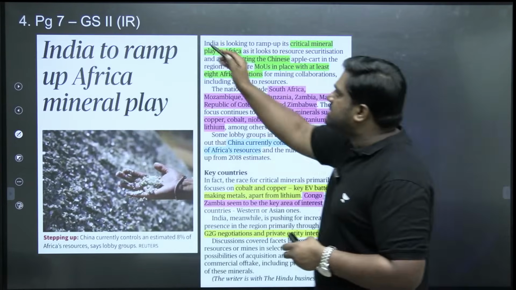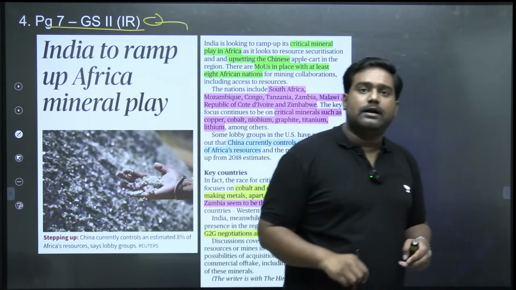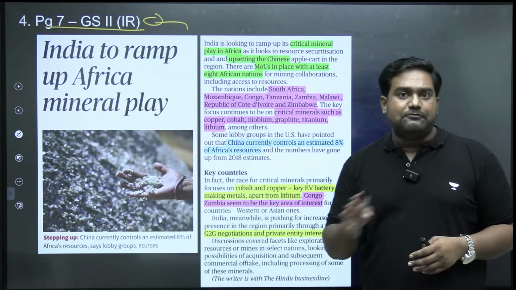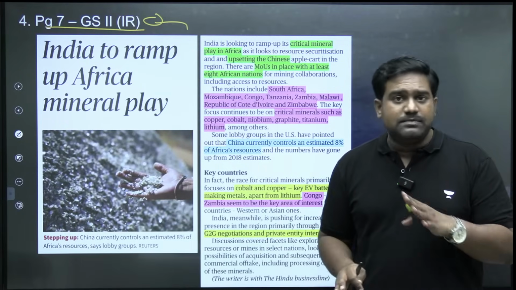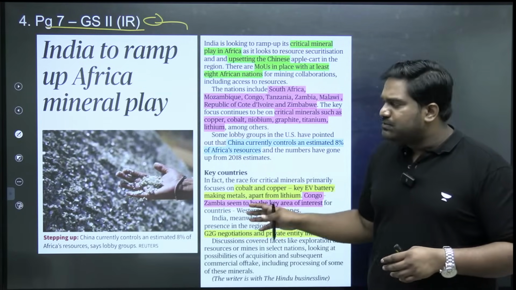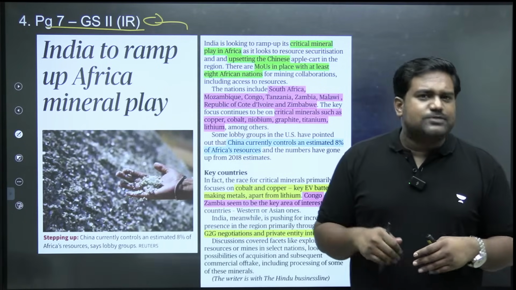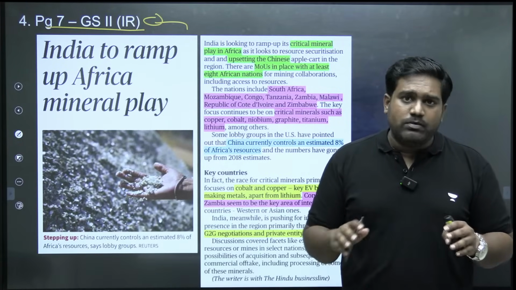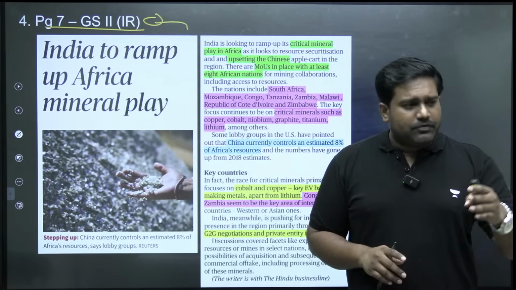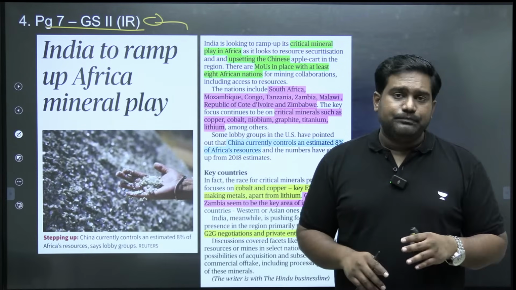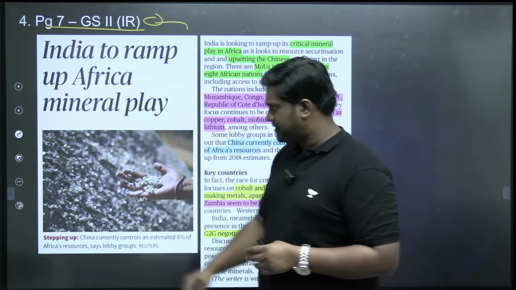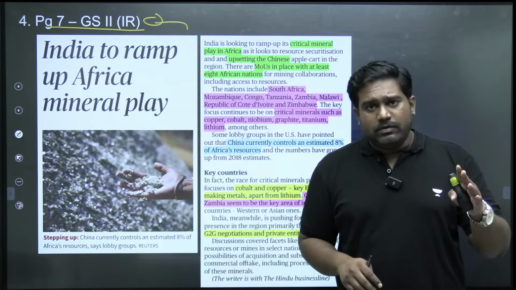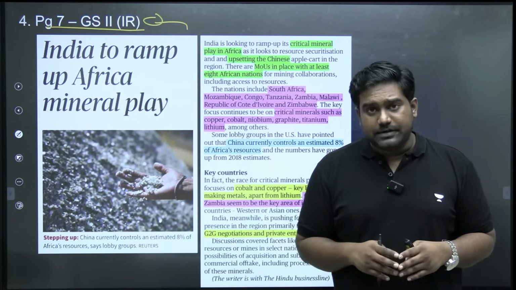Now coming to the next article, the last mains related article on page number 7. The article is focused upon India's interest in Africa. This is very important for your prelims as well. As you all know, Africa is blessed with mineral resources. It's blessed with natural resources. And especially critical and strategic minerals are found in large quantities in Africa. From lithium to cobalt, copper, and even many other precious critical minerals, which have a wide variety of application in the industry, right? They are found in large quantities in many African countries.